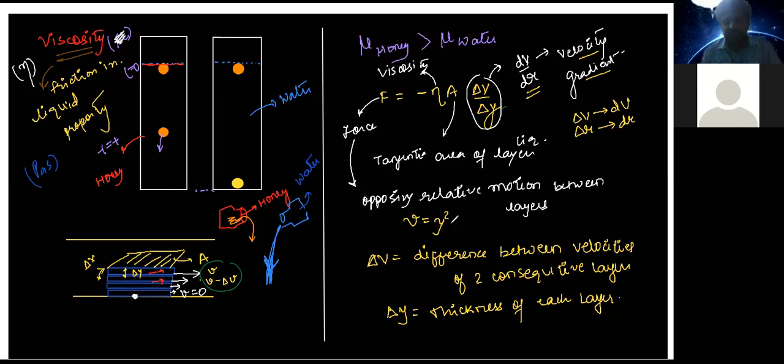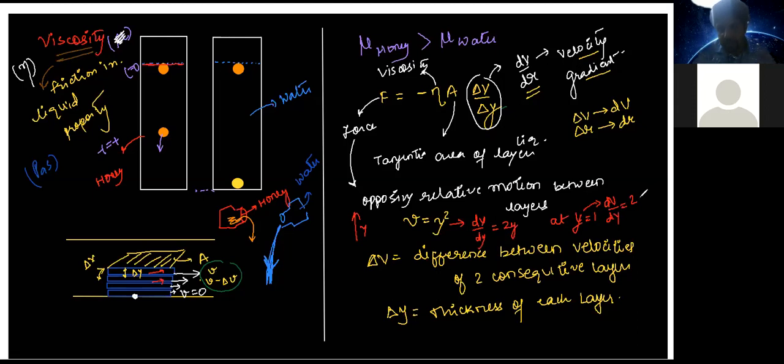Let's say you are given that velocity is changing with y. Y is the upward direction, right? In essence, v is equal to y square. Now tell me, how will you write dv by dy? 2y, right? Now suppose you have to calculate the velocity gradient at y equal to 1. Then what will be the velocity gradient? 2. Is it now clear?